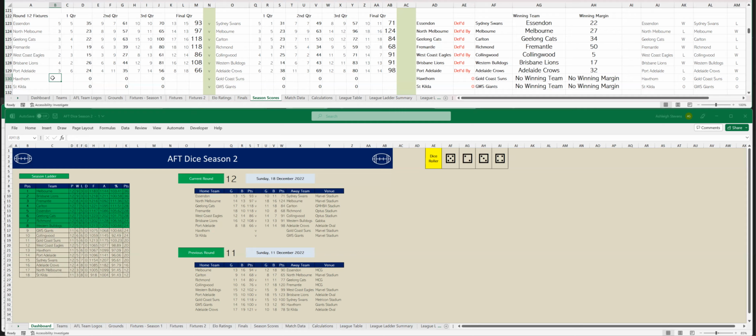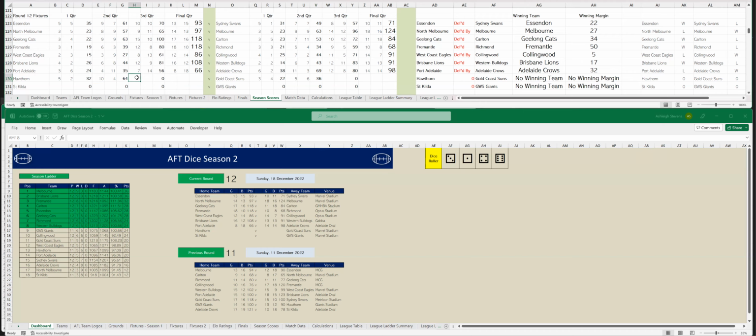All right, let's go to the next game. It's Hawthorn versus Gold Coast. Hawthorn in the first quarter have kicked 5 goals, 2. To Gold Coast, 3 goals, 4. Let's go to the second quarter. Hawthorn are leading by 10 points. Hawthorn have kicked 5 goals, 2, so that's 10 goals, 4. To Gold Coast, 2 goals, 2, so that's 5 goals, 6. And at half time, Hawthorn are leading by 28 points.